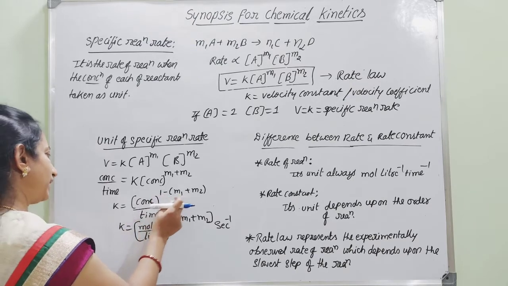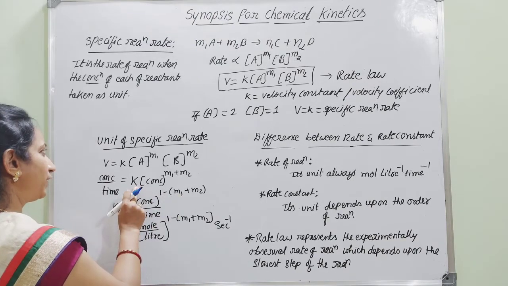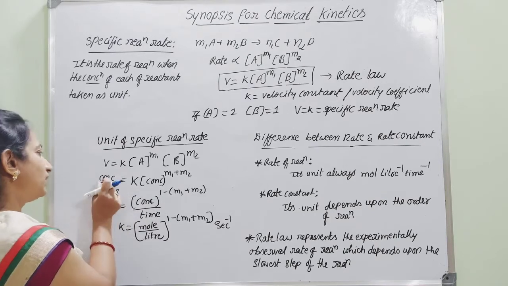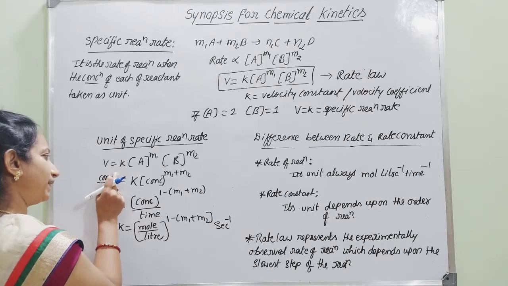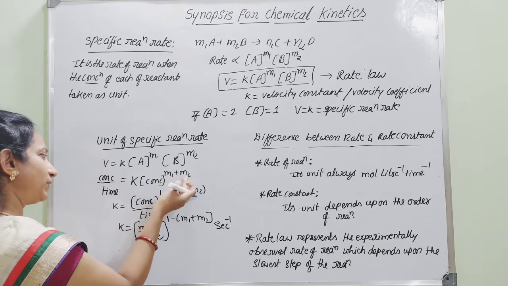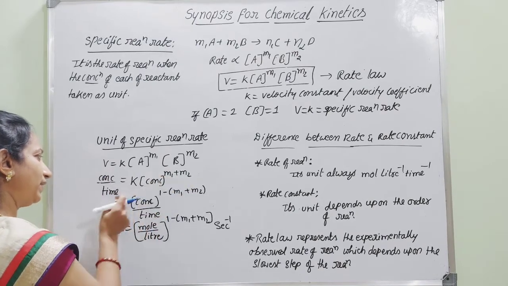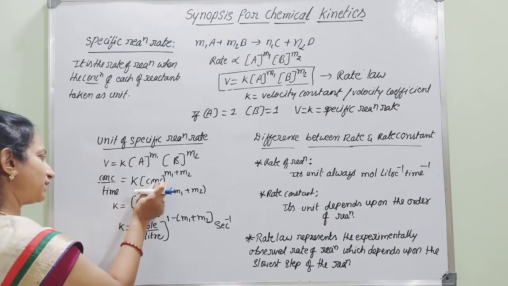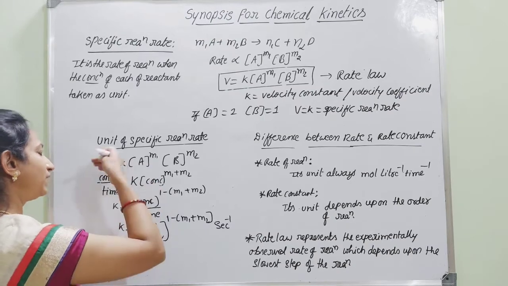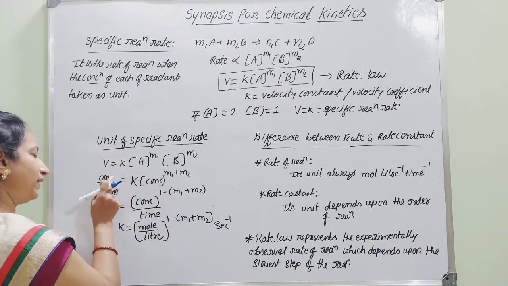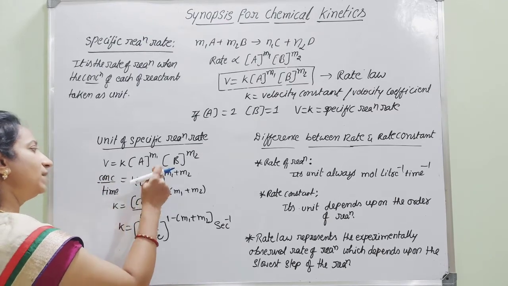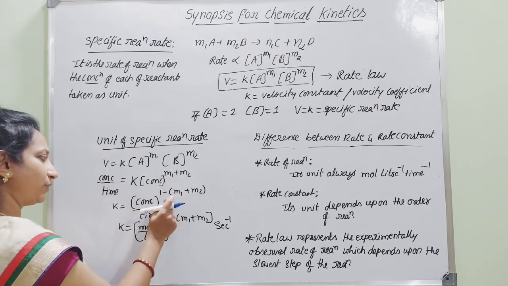Hence, if you want to determine the unit for K, take it to the left hand side, where concentration to the power 1 will be there. When this concentration to the power M1 plus M2 goes to the left, on cross multiplication this concentration term goes to the denominator. When bringing that concentration term to the numerator, again here it is concentration to the power 1, but it is concentration to the power minus of M1 plus M2.